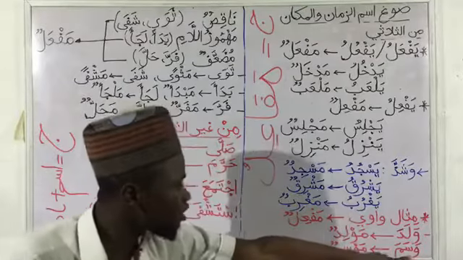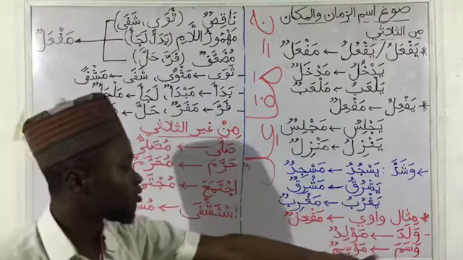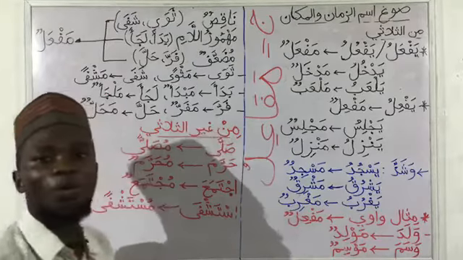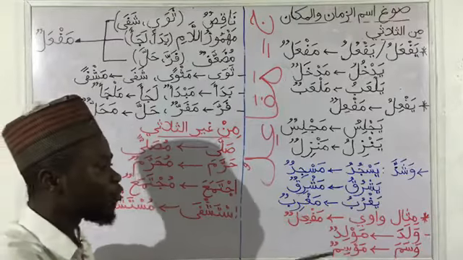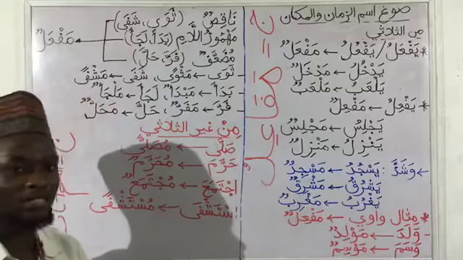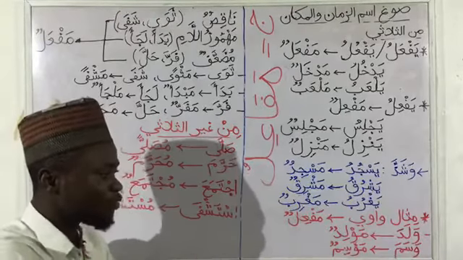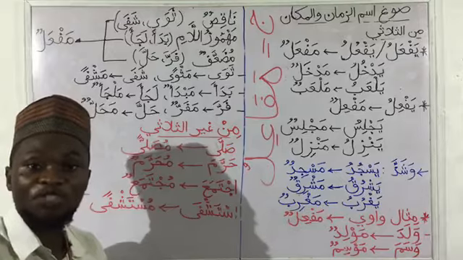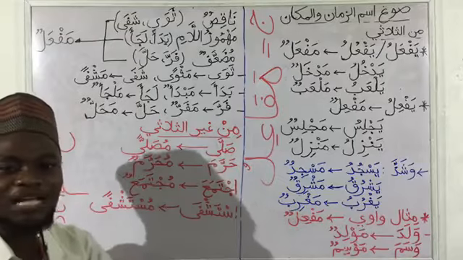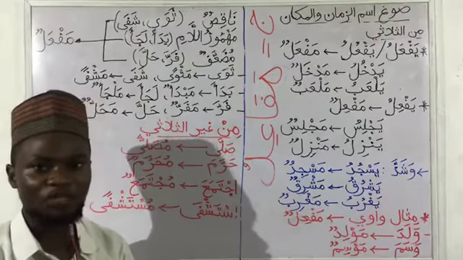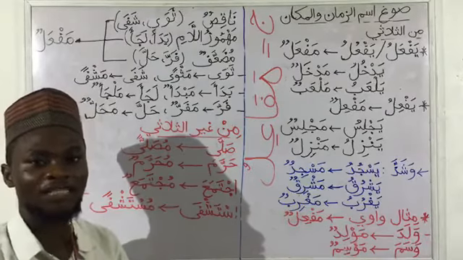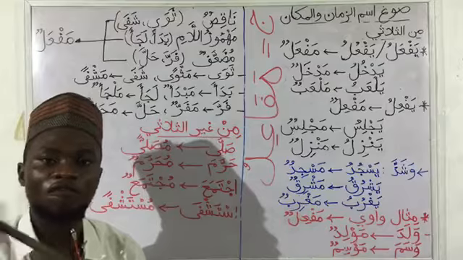So the next one we have here is wasama. Then forming our Ismu Zaman and Makaan, we are going to have mawsimun. Wasama means he marked. Mawsimun now means the time that was marked for a particular thing. So wasama, which means he marked, we have mawsim. The meaning of mawsim, if you check the dictionary, is season. So it is a particular time of the year that is marked for a particular action or for a particular event. So we know we used to hear mawsimul hajj. That is the season of hajj. That is, that time is marked for hajj.